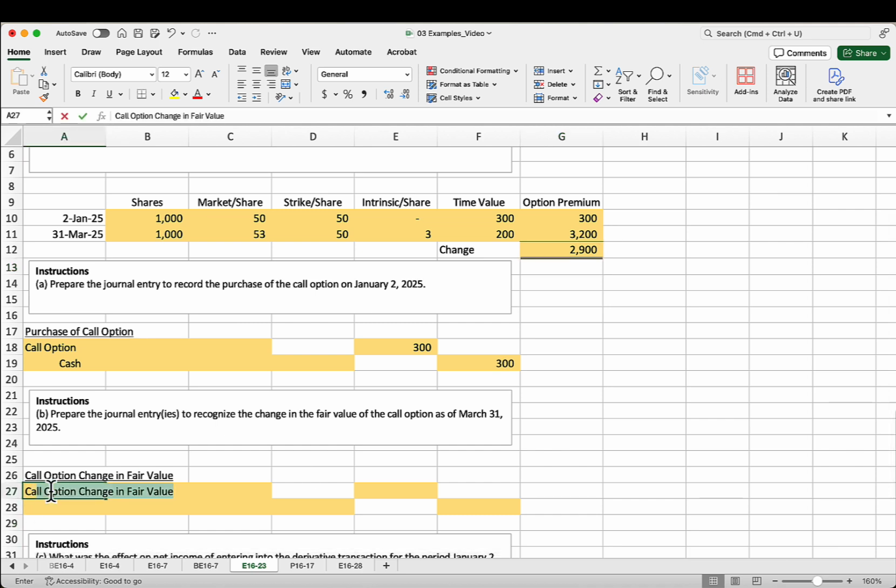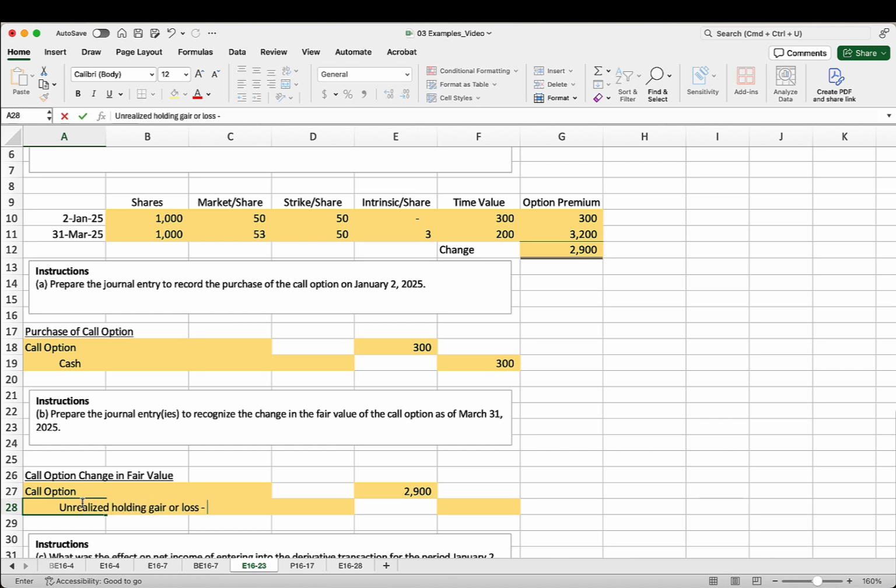So we're going to debit call option for $2,900. And this time, we're not paying any more cash. This is just a change in fair value. And so remember, for our speculative derivatives, we're going to treat these just like we did our trading debt securities and our little to no influence equity investments. So this is going to be unrealized holding gain or loss.